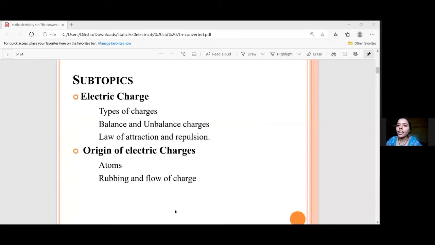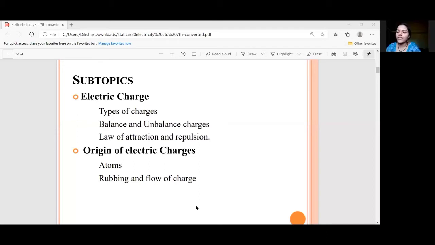Now in this whole lecture, we will talk about two important points. The first one is electrical charge or electric charge, and next is origin of electric charge. Now, in electric charge, there are again three subtopics: type of charges, balanced and unbalanced charge, laws of attraction and repulsion. Whereas in the second point, origin of electric charge, there are three subpoints: atoms, rubbing, and flow of charge. Next.